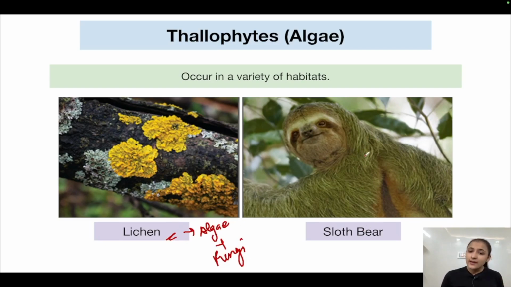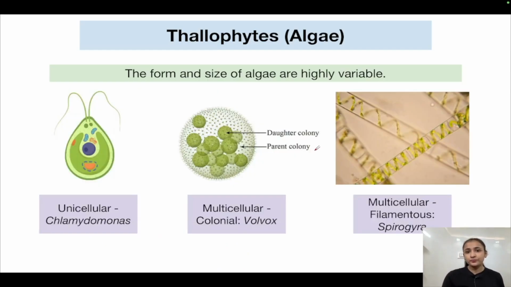Okay, they can also be present growing on organisms, for example, on sloth bear. This is a sloth bear. As you can see, iska jo hair hai, you can see green colored hair on its body. Why is its hair green? Its natural color is brown, right? But why the hair is green? Because algae is growing on this sloth bear. So algae can also be found growing on certain organisms. Okay, for example, in this case, a sloth bear.